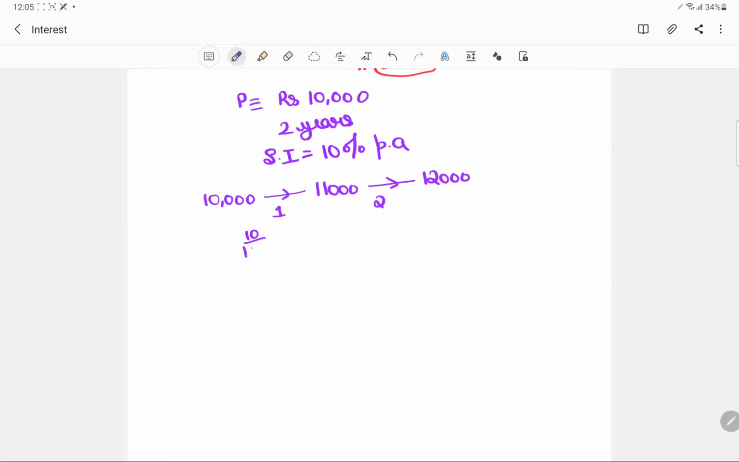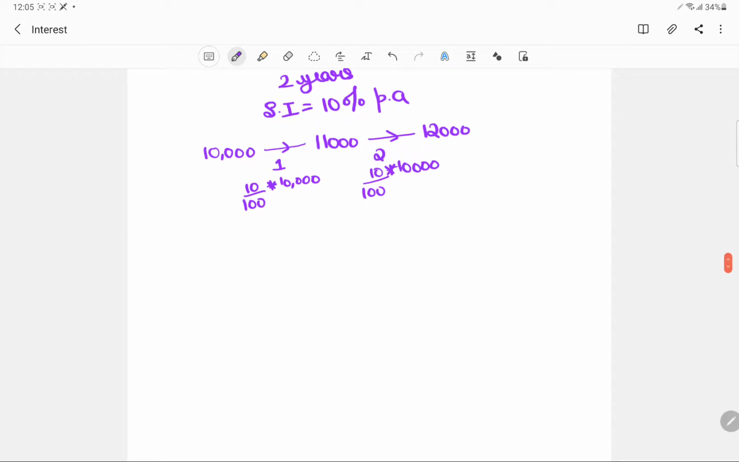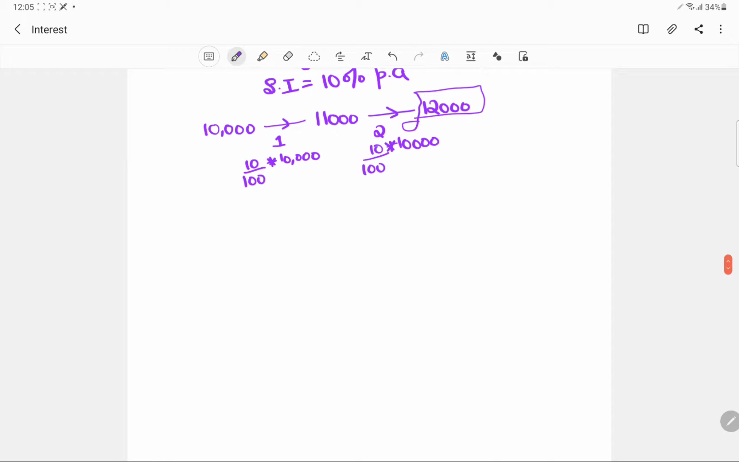So here you had interest on the amount of 10,000. Since it was simple interest, again you had simple interest on the 10,000, and that made the final amount 12,000. So the first person did this, and he has to pay 12,000 at the end of the 2 years. Now let's see the second person.